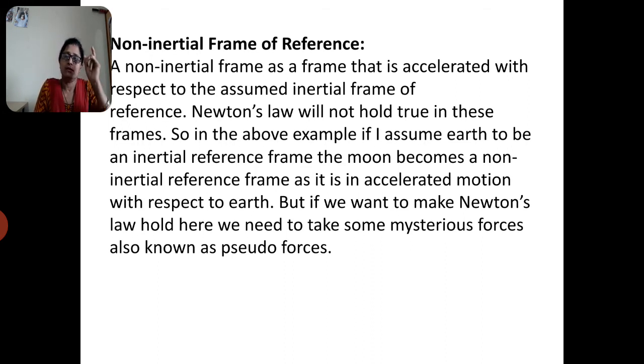In the first example, if I assume Earth to be an inertial reference frame, the Moon becomes a non-inertial reference frame, because it is in accelerated motion with respect to Earth. To make Newton's law hold here, we need to introduce a mysterious force known as the pseudo force, or imaginary force.